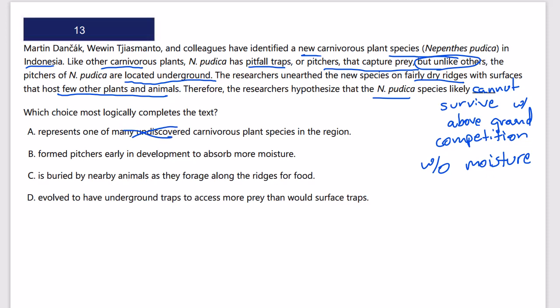B, formed pitchers early in development to absorb more moisture. Well, we don't know why. It really doesn't tell us why in the text. C, is buried by nearby animals as they forage along the ridges for food. So they hypothesize that it's buried by nearby animals. If it's buried by other animals, why would it be found where plants and animals are few? That doesn't make sense. D, evolved to have underground traps to access more prey than would surface traps. Yes, it definitely did evolve that. Given where it was, it evolved that way. That's the only reasonable conclusion from this.